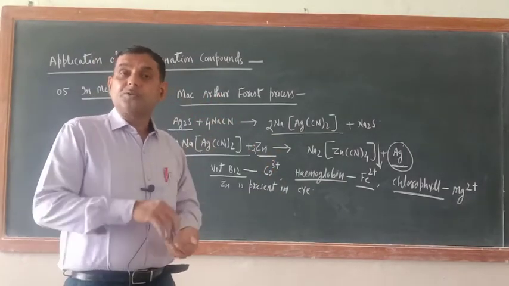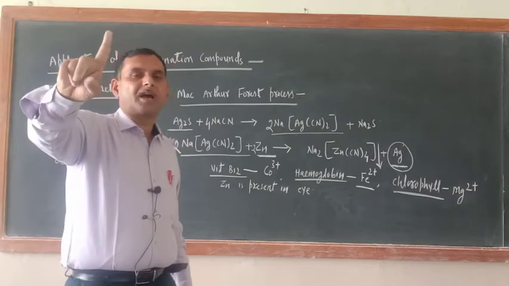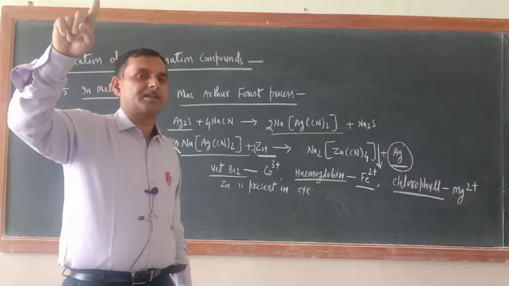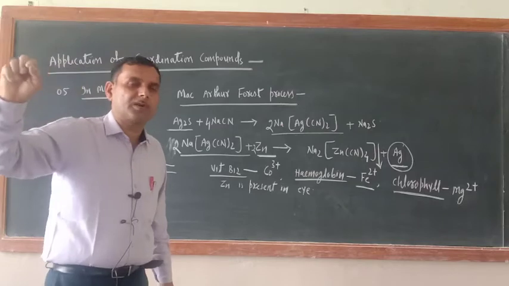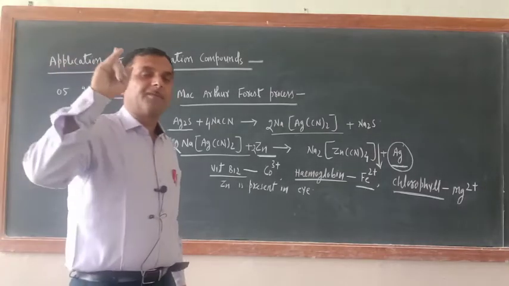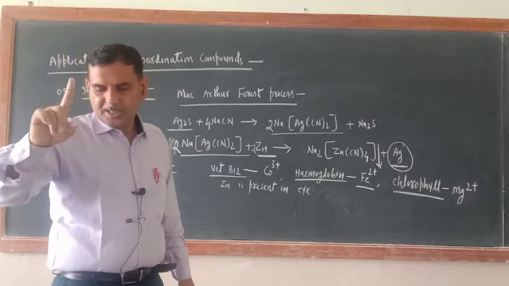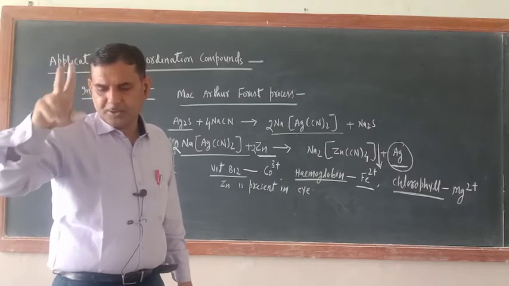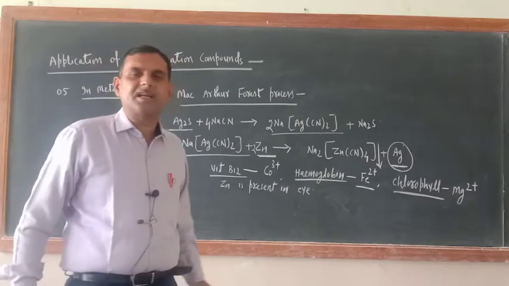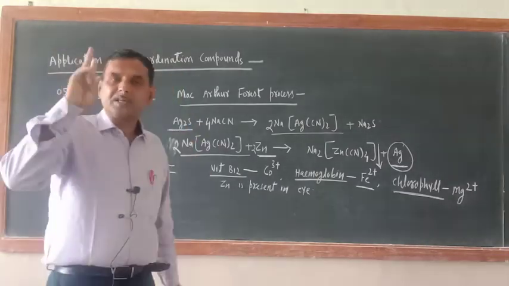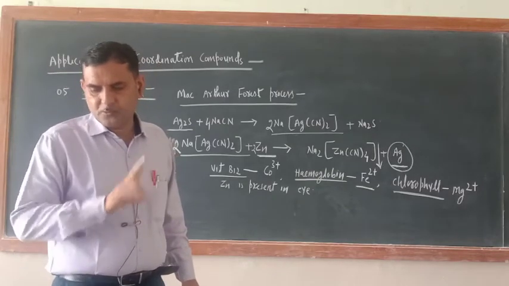But actually what is there? You should remember the test. Just see, in the zero group only one ion is present, that is ammonium ion, NH4 positive. What is the group reagent of zero group? NaOH, sodium hydroxide. In first group, what is there? Ag single positive, Pb2 positive, Hg single positive, and the group reagent is dilute HCl. Now in second group, Fe2 positive is there.